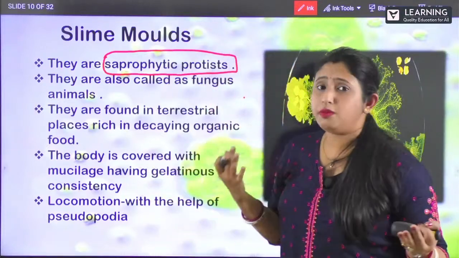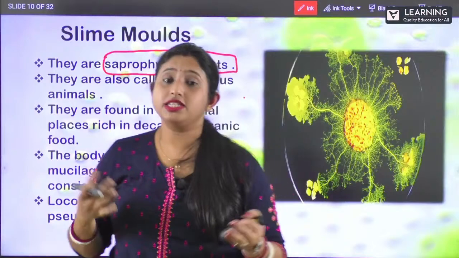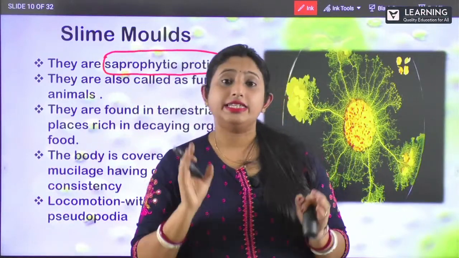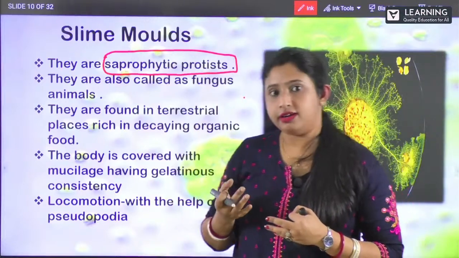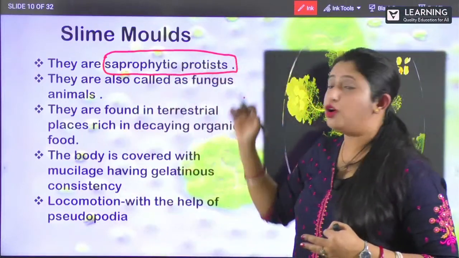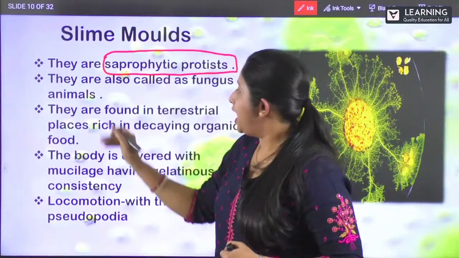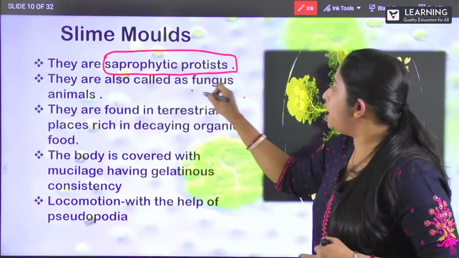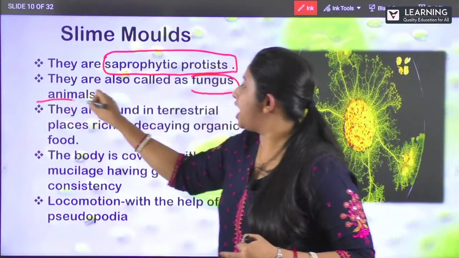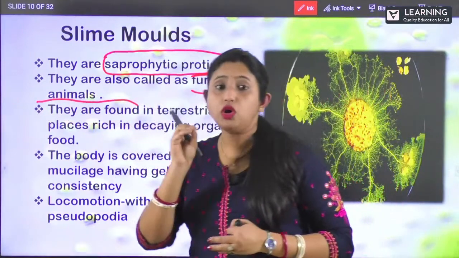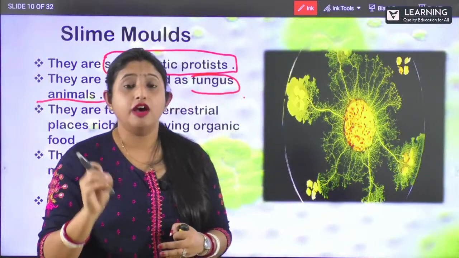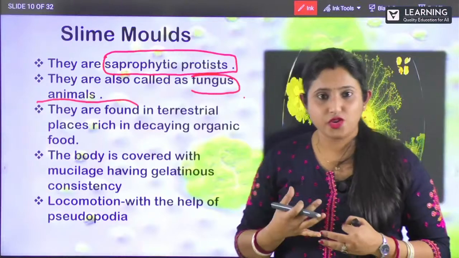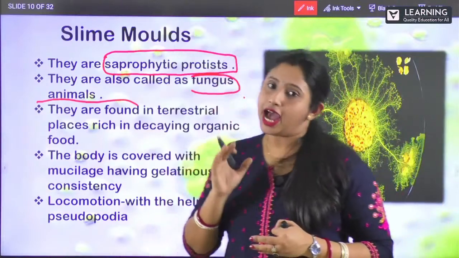So what do you mean by saprophytes? Yes, saprophytes are those organisms which survive on dead and decayed matter, right? So they are saprophytes. Clear? And they are also called as fungus animals. Now, why they are called as your fungus animals? Because they show the characteristics of both fungi and animals. Clear? So that's why they are known as your fungus animals.